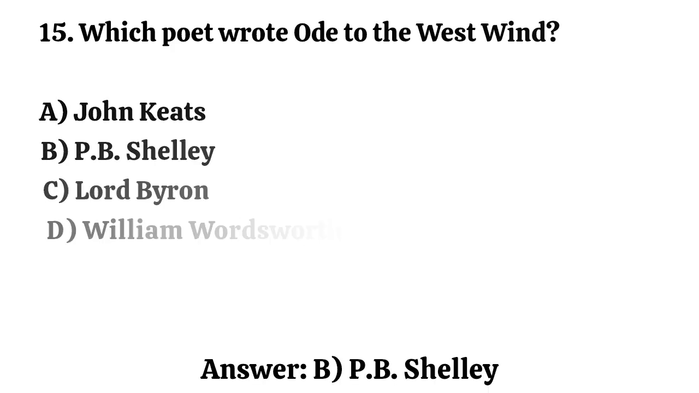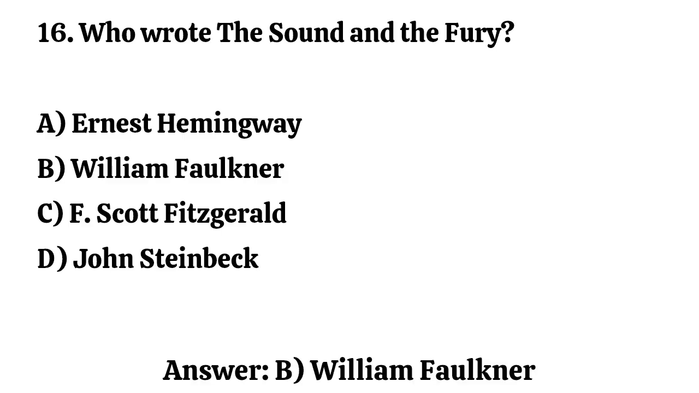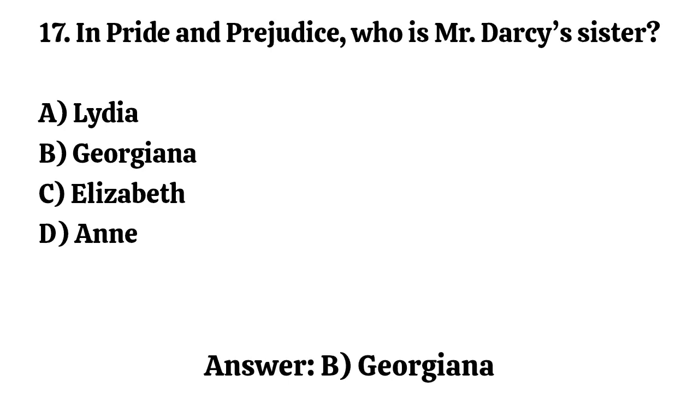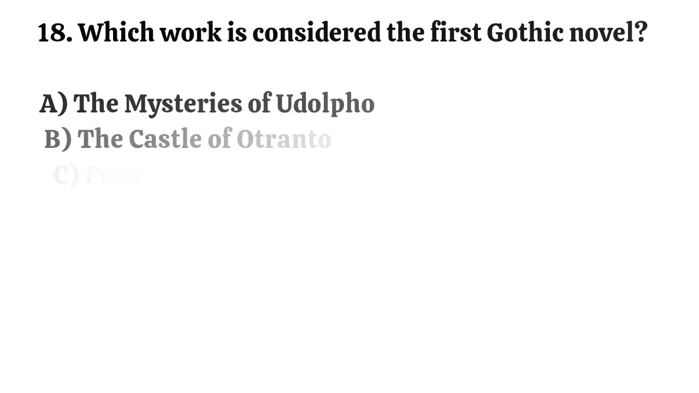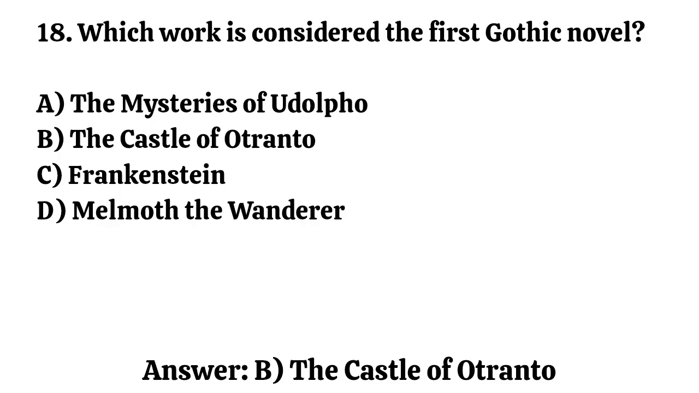Question number 16. Who wrote The Sound and the Fury? Correct option is B. William Faulkner. Question number 17. In Pride and Prejudice, who is Mr. Darcy's sister? Correct option is B. Georgiana. Question number 18. Which work is considered the first Gothic novel? Correct option is B. The Castle of Otranto.